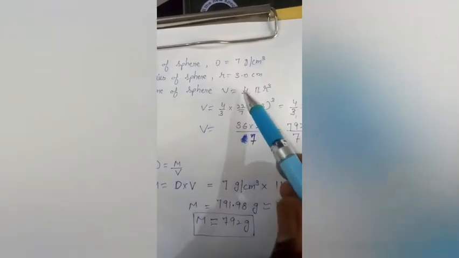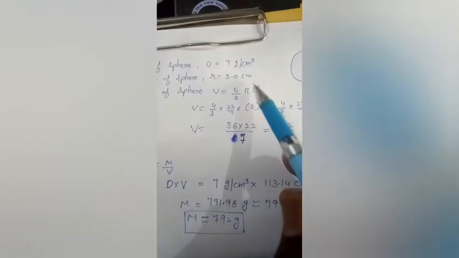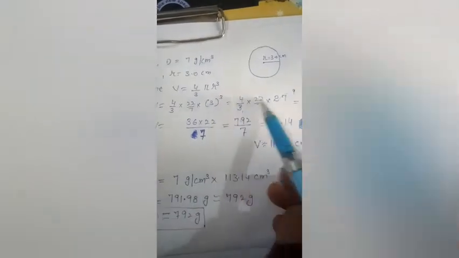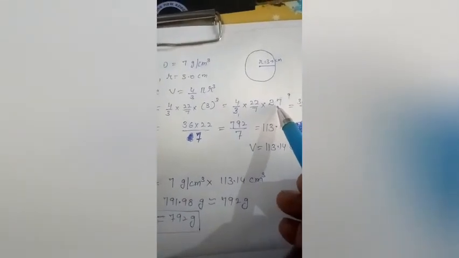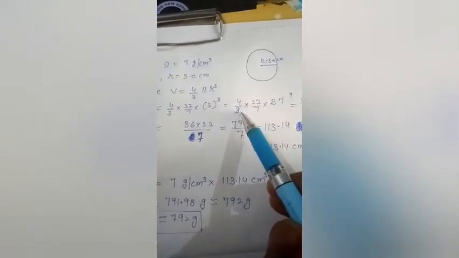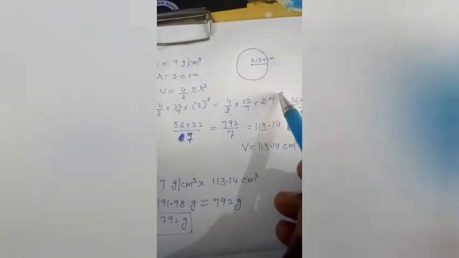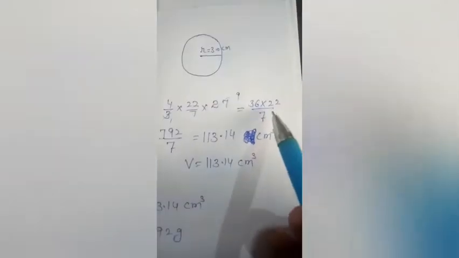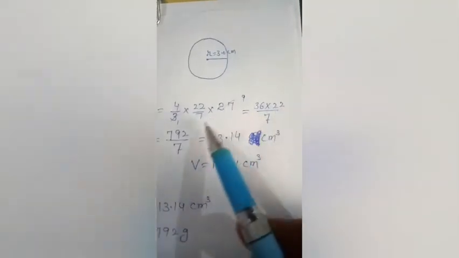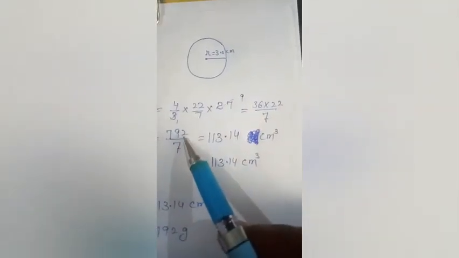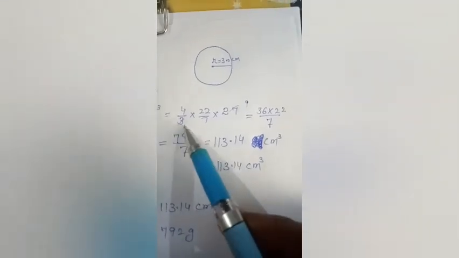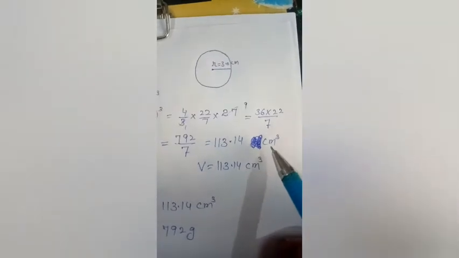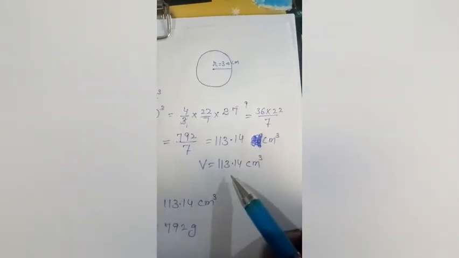So volume of sphere is 4 by 3 pi r cube. Put all these values, look at that, our value of r is 3. So 3 has the power 3, so it multiplies 3 times, then it will be 3 3 are 9, 9 3 are 27. So cancel out with the 3, 3 1 are 3, 3 9 are 27. So 4 9 are 36, multiply 22 divided by 7. So 36 multiply 22, that is 792 divided by 7. So divide both the terms, and then you will get 113.14 centimeter cube. So this is the volume of the sphere.